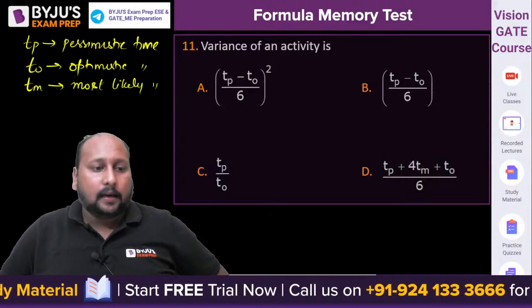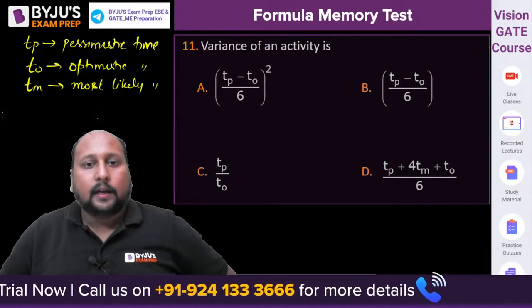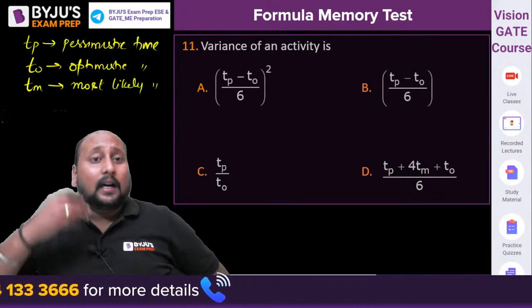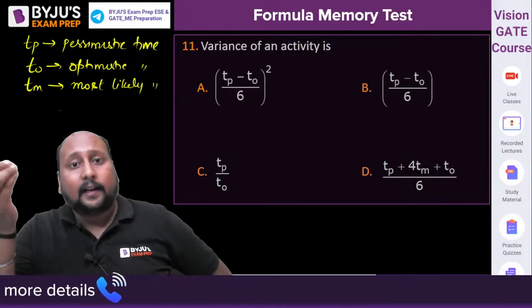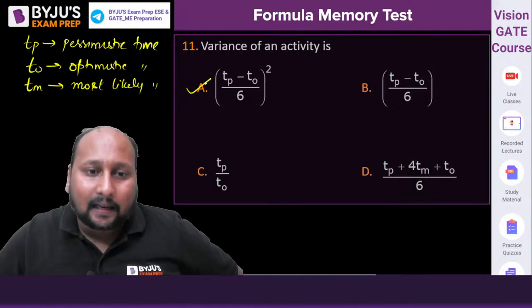Yes, Mani, hurry, quickly. Which of the following is giving you the correct information about the variance? What is variance? That is telling us about the uncertainty of an activity. How uncertain will it be? Very good. Option A is the correct answer.